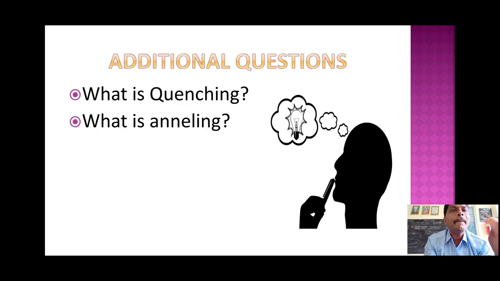Next, here I have given two questions. Try to think about these questions, related only to today's topic. It is not covered in our NCERT book, but the topic is related to crystalline solids and amorphous solids. What is quenching? What is annealing? Try to get the answers by tomorrow's class or before starting class.